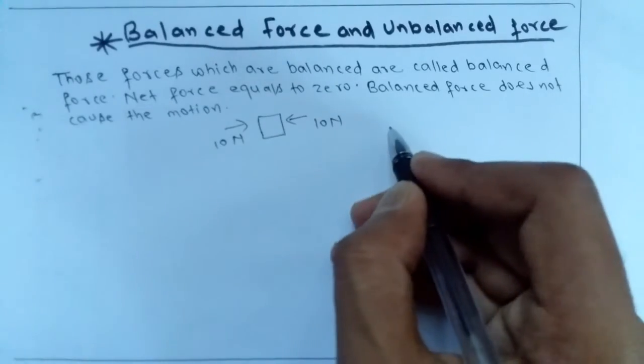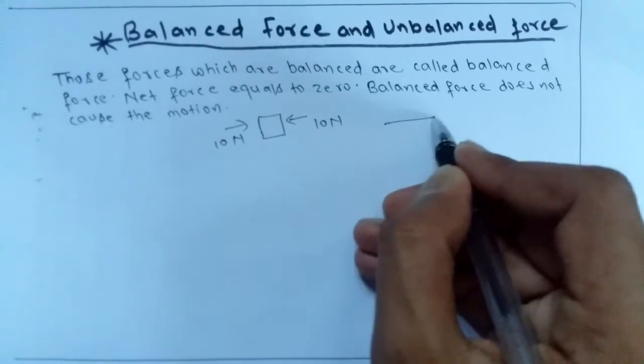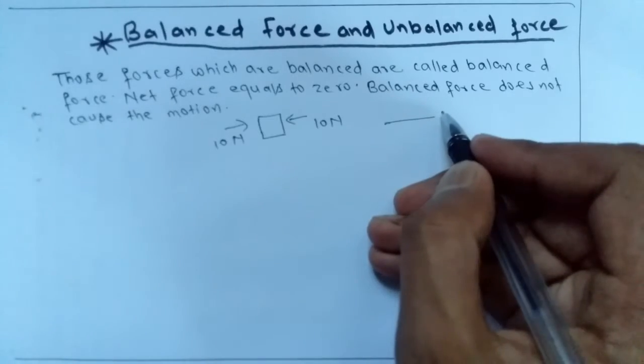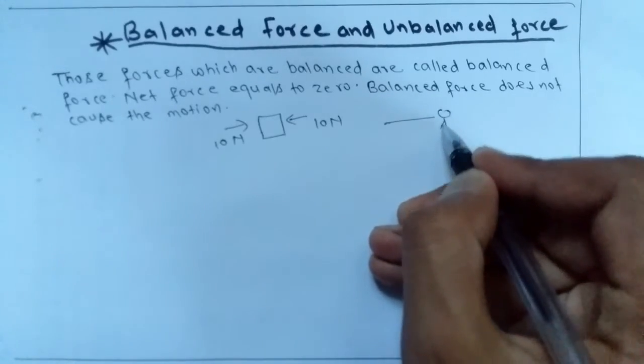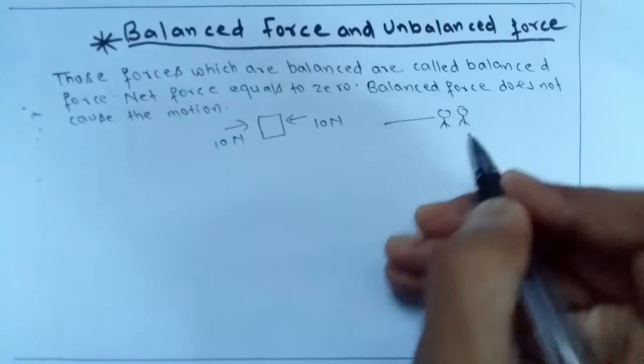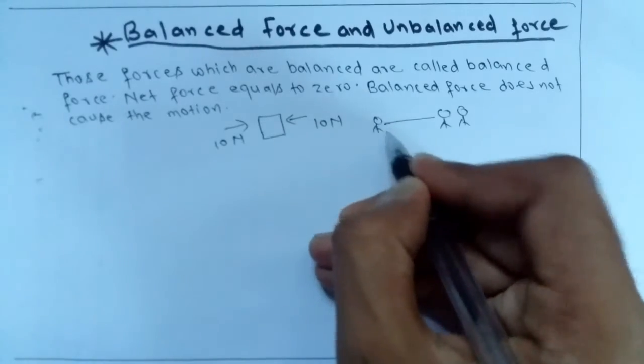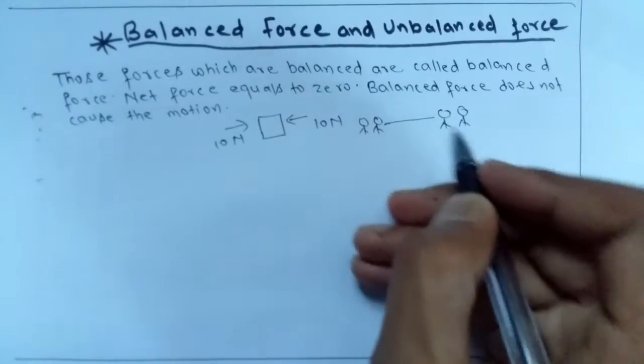You have seen an example, tug of war. In tug of war, people from this side and people from the other side are pulling the rope.